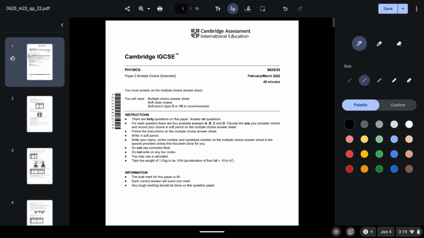Today we will be solving Cambridge IGCSE Physics Paper 2 Variant 22 of February-March 2022.